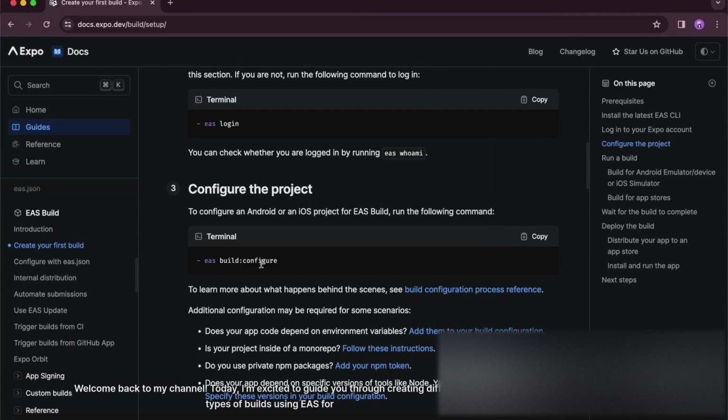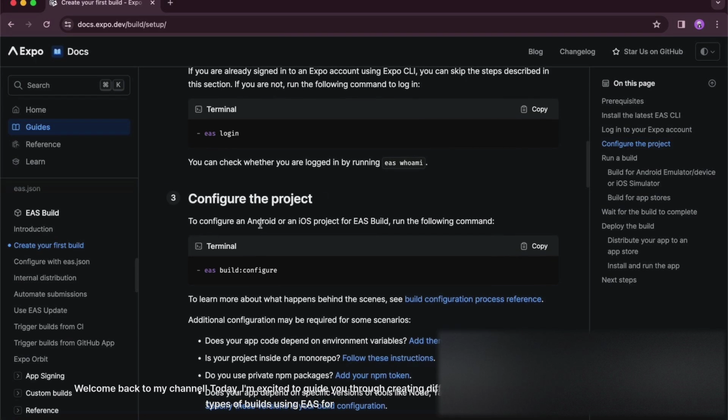Today, I'm excited to guide you through creating different types of builds using EAS for various purposes like internal distribution APK and production AAB.